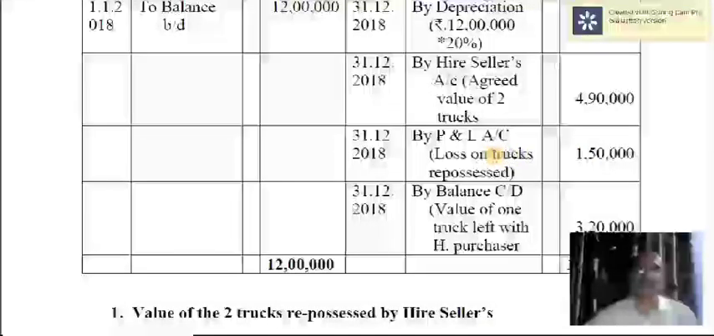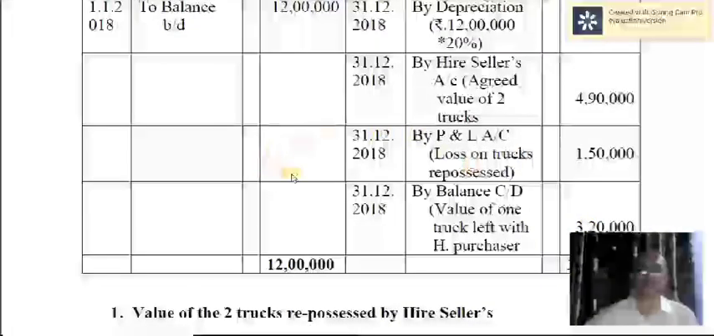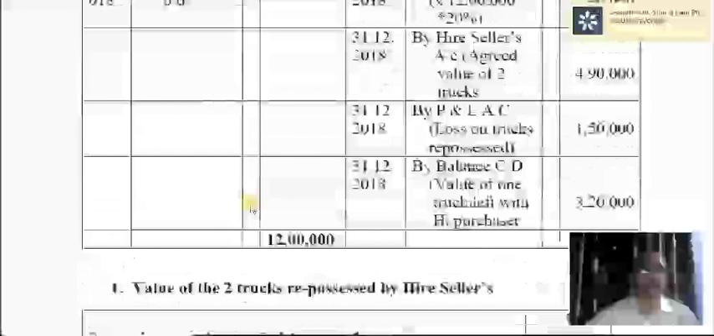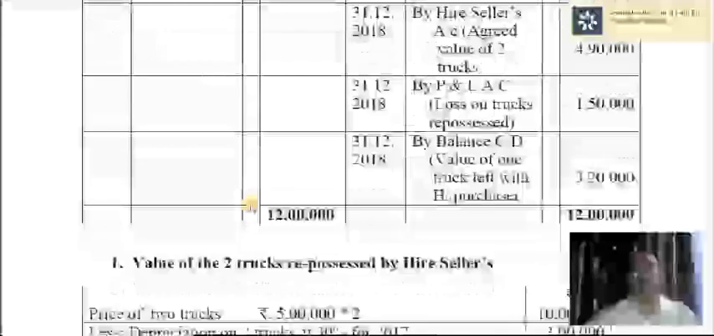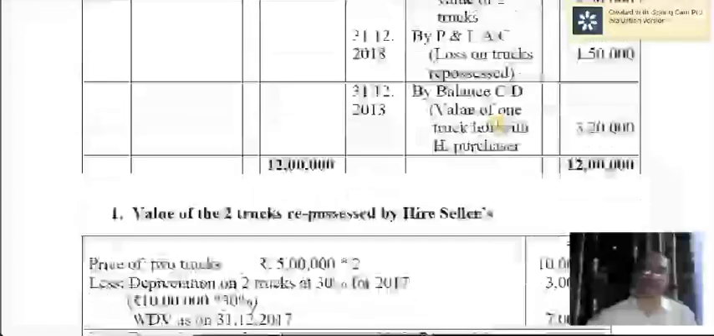Loss incurred when these 2 trucks were taken over or repossessed by the hire seller. Of course, this value can also be calculated, and I have already shown it by providing a working note. As a result, the balancing figure is 3,20,000. Next year beginning, that will be balance brought down. I have not opened it for 2019 because 2 trucks were taken over in 2018 only. Okay, that's about the trucks account.